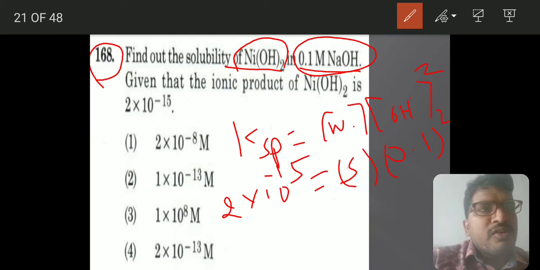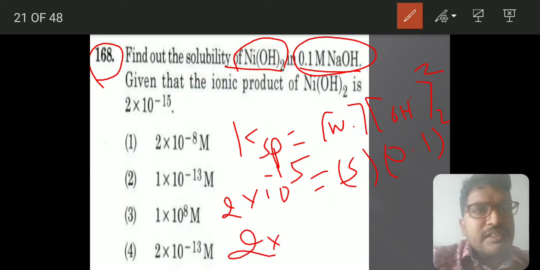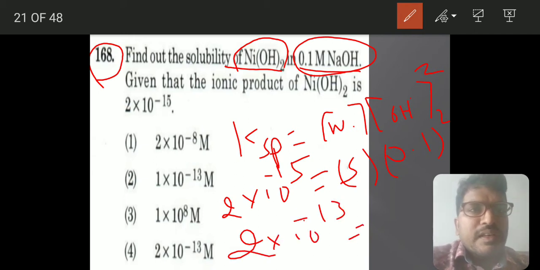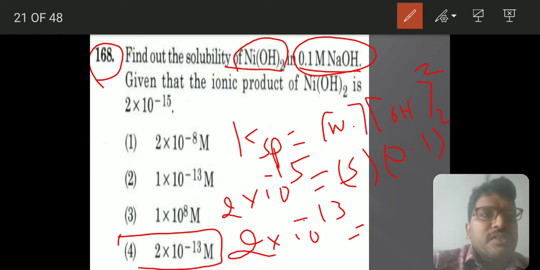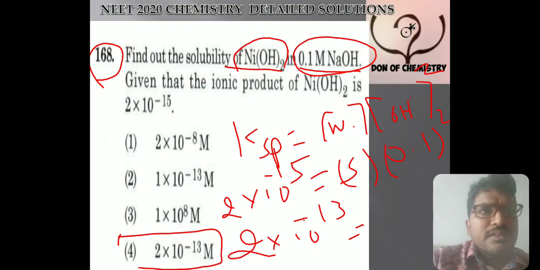So this is 10 power minus 1 whole square, meaning 10 power minus 2 comes to this side, and the answer will be 2 into 10 power minus 13. So the answer will be this. This is the direct model that we have discussed in the class. So the same model has come. Next, move to the other question.